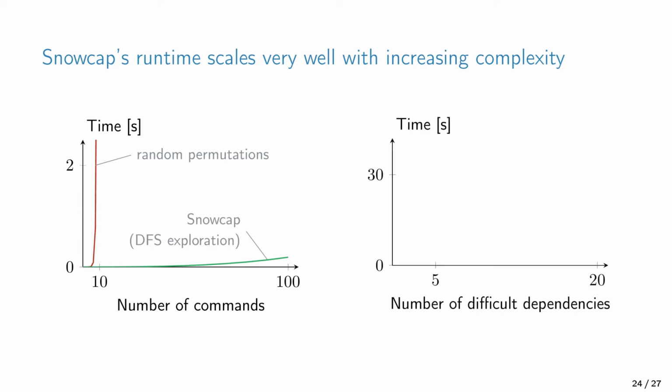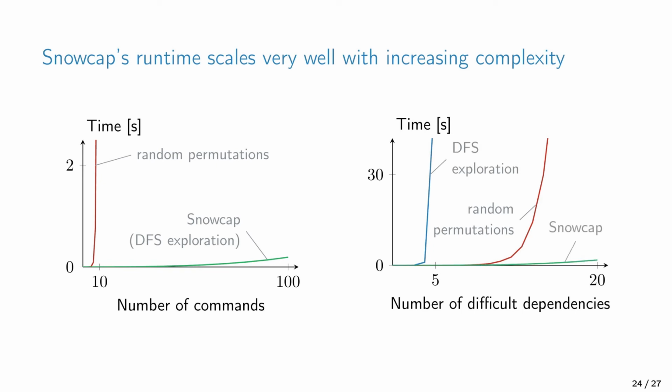Now in the second experiment, we generate a topology that consists of many difficult dependencies. Each of these dependencies is such that a bad decision earlier can lead to the DFS exploration getting stuck. Each of these dependencies contains 3 commands and is independent of each other. The x-axis shows the number of these dependencies and the y-axis again shows the time. Again, the random approach scales really badly. However, the approach with the DFS exploration only scales even worse, and this is because it needs to backtrack really often. But the counterexample guided search of Snowcap really shines in this experiment.